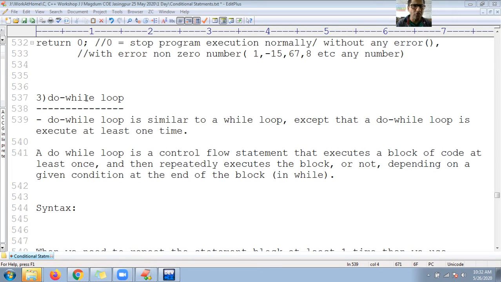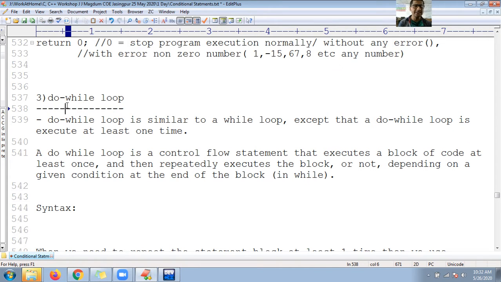So what is a do while loop? Just like we learned about for loop and while loop, right? A do while loop is similar to a while loop, with the same syntax, just a little bit of change. While loop executes the block of code only after checking the condition, whereas do while loop executes at least once without checking the condition.